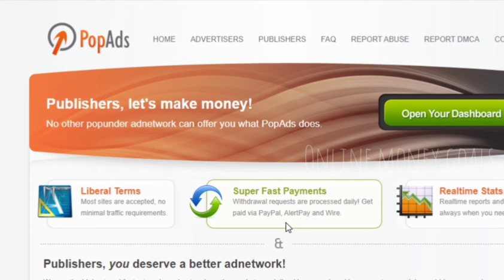Another big disadvantage, as a whole in all three, AdSterra, Propeller Ads, and PopAds, is that they redirect a lot. When you open your website, they might redirect a lot, so it is annoying for your audience. Try to keep a minimal amount of ads so that your website won't be redirecting a lot.